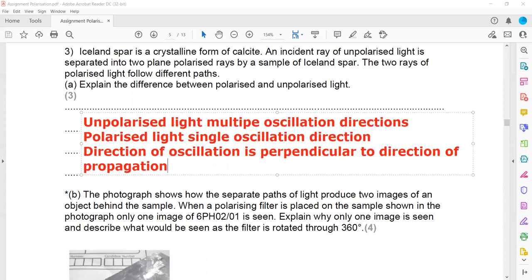Or there is also a second definition, because some students write the definition in terms of planes. Unpolarized light has many planes, and polarized light has a single plane, and that single plane includes the direction of propagation. When you use the term plane for polarized light, you should mention that the plane includes the direction of propagation. So it's better to use the term oscillation or vibration rather than plane. Otherwise, you will be confused.